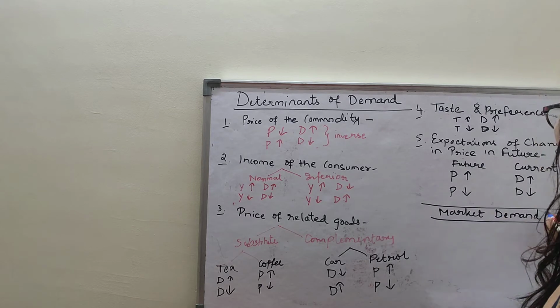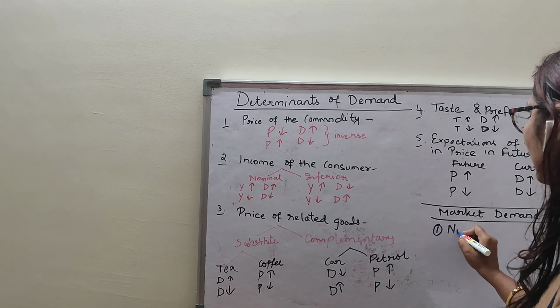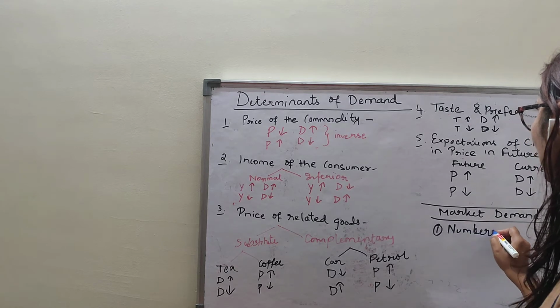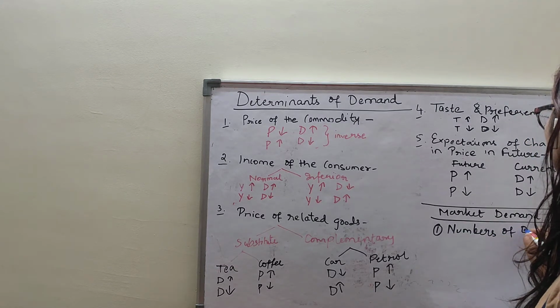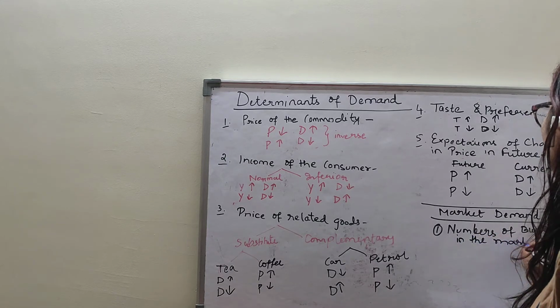The factors that influence the market demand: number one, number of buyers in the market. That is the population. Number of buyers in the market, that is the size of the population.